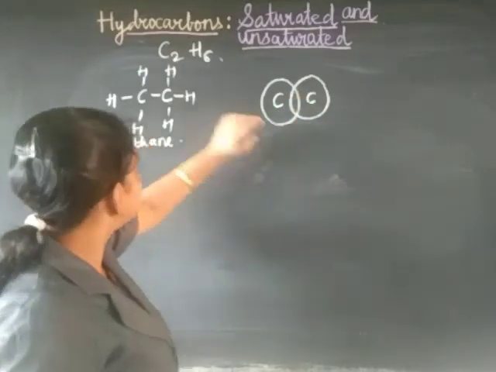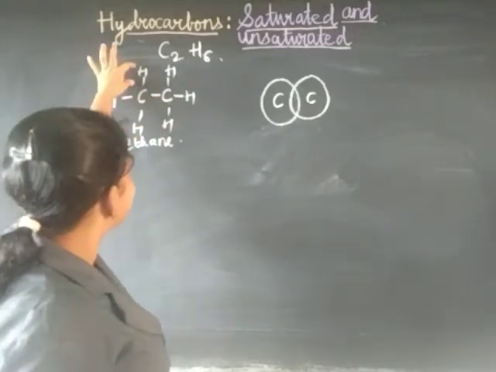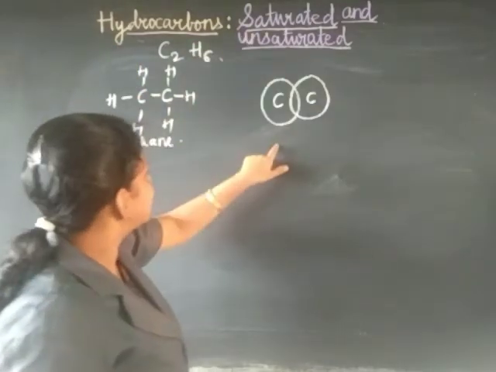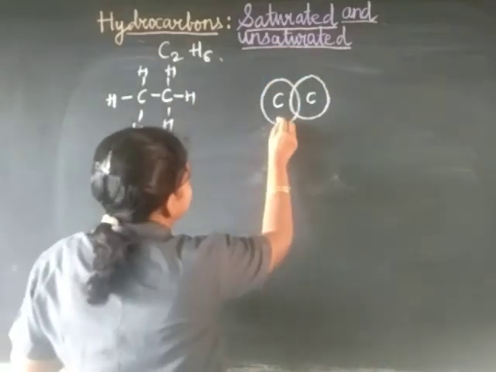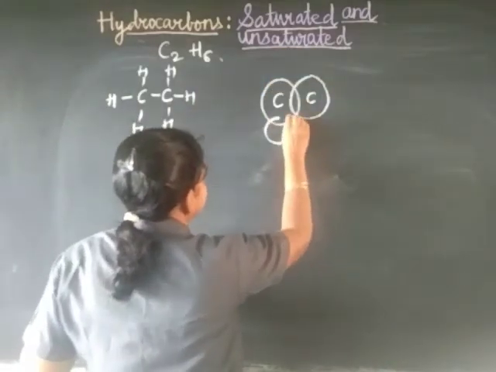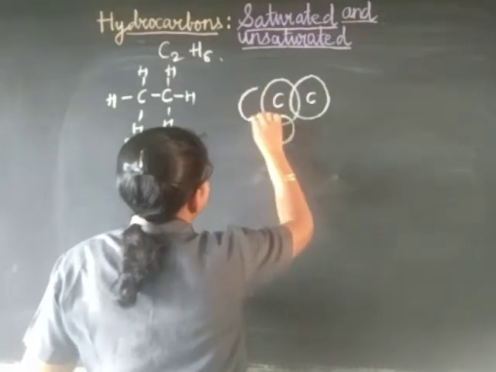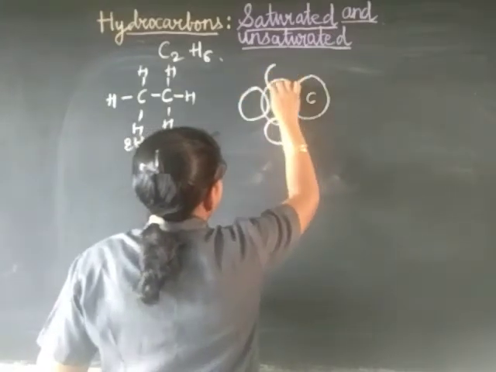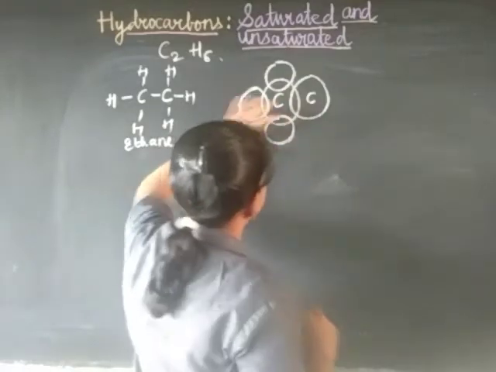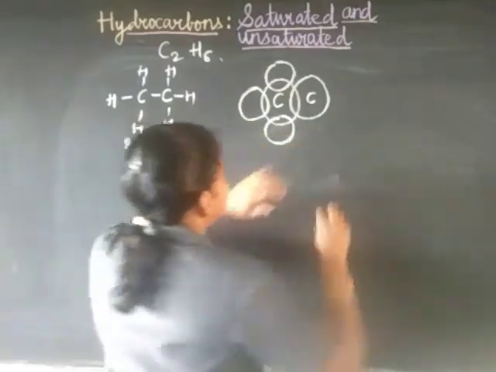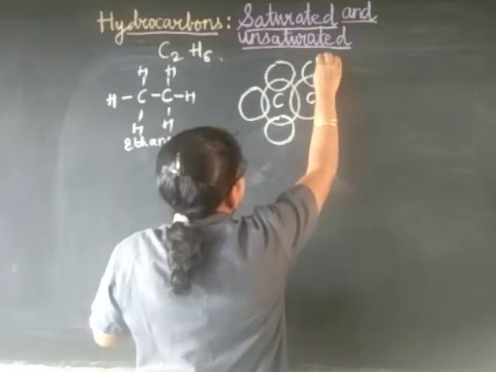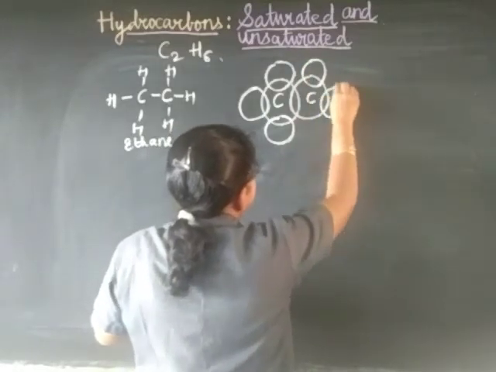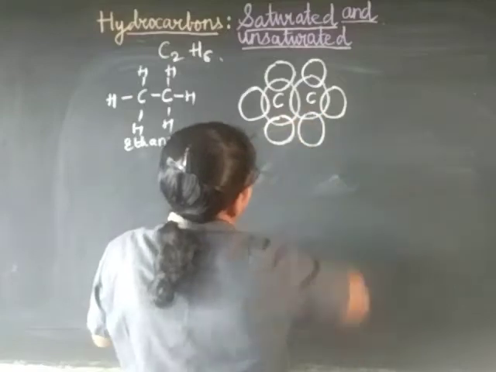Now in the skeleton you can see the hydrogens. First draw the hydrogens for this carbon, one here, another here, and another here. Now this carbon is ready. Then for the other carbon, one here, two here, and another one here.